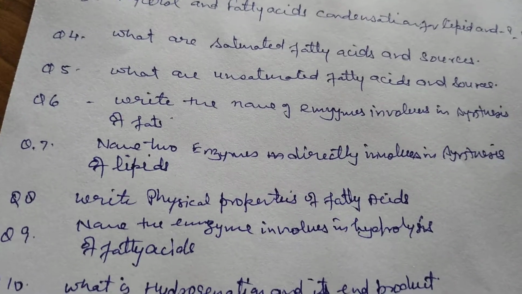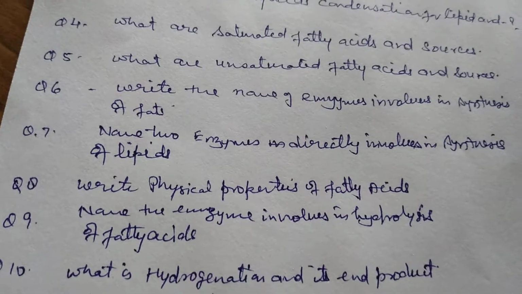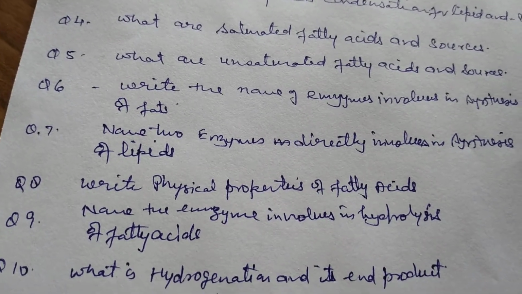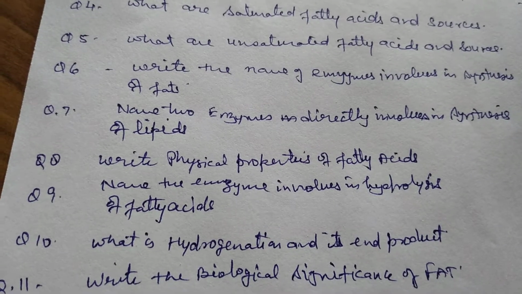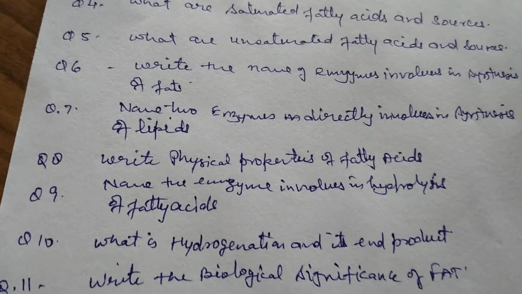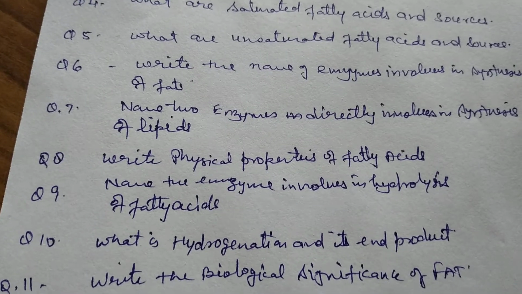Next question is, what are the unsaturated fatty acids? These are double bond containing fatty acids, and their sources are the plant lipids, oil, or the lipids that remain liquid at room temperature.